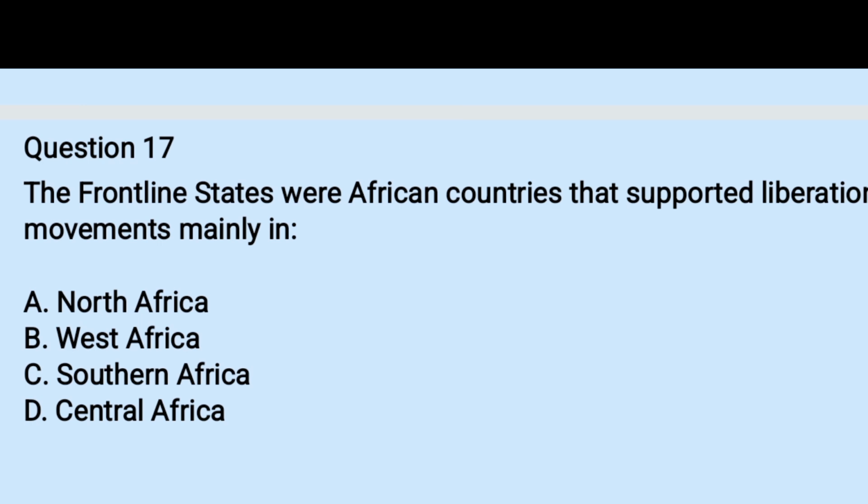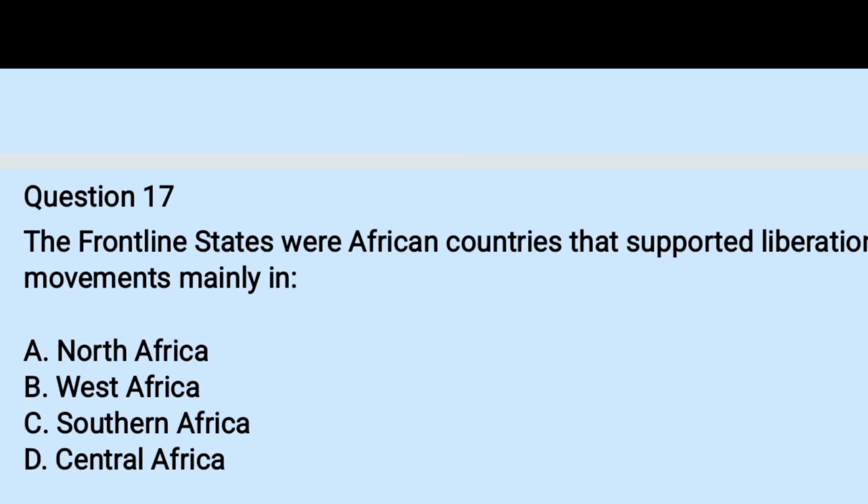Question number 17. The frontline states were African countries that supported liberation movements mainly in A. North Africa, B. West Africa, C. Southern Africa, D. Central Africa. Okay, the right answer is C. It was a liberation movement supported mainly in Southern Africa. Yes, because this was an apartheid rule within Southern Africa.